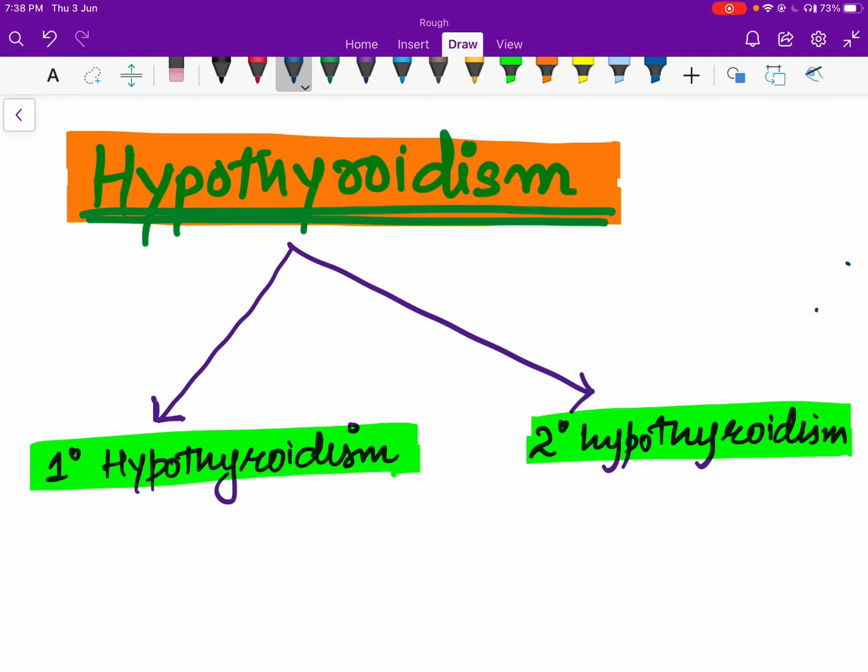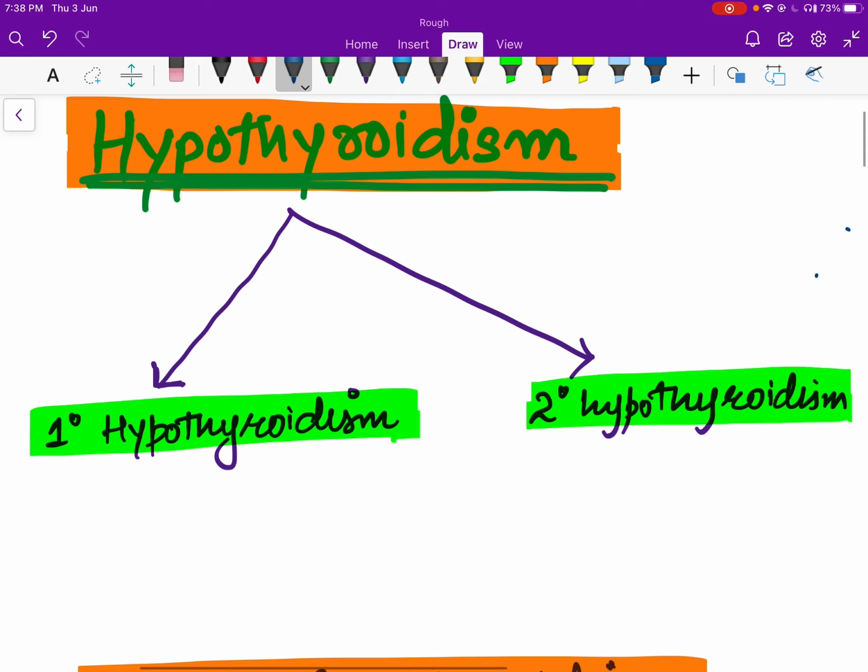So we all must have heard the names of these conditions, like Hashimoto's disease, myxedema, cretinism. Now all these conditions are related to hypothyroidism. So we'll discuss hypothyroidism as a whole entity. The signs and symptoms of hypothyroidism will be the same in all these cases. Now, depending on the etiology, what causes this hypothyroidism, different names have been given to these diseases.